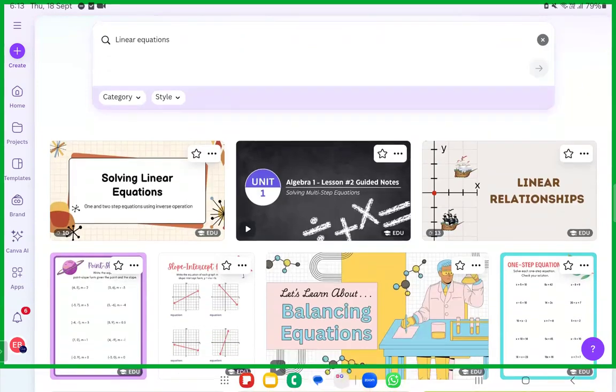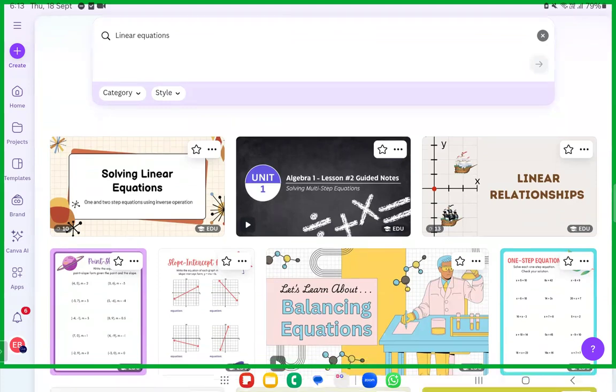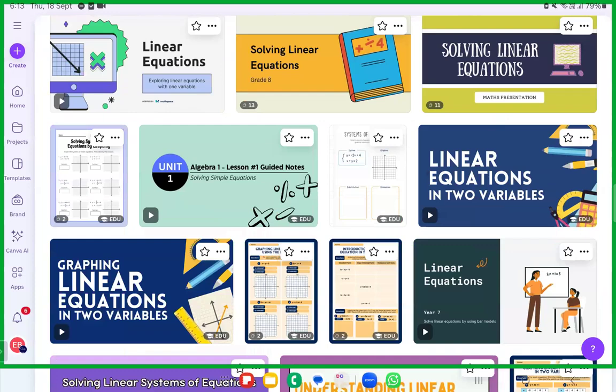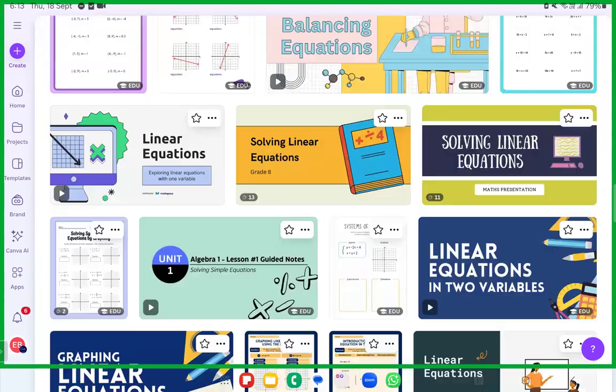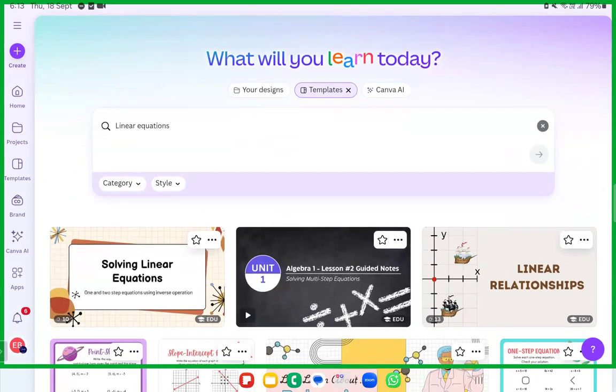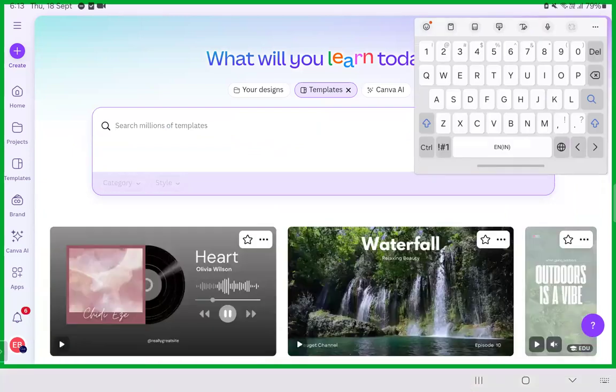You have the worksheets. You have everything here, dear sisters and brothers. If you are a teacher, take it from me, this Canva AI is a boon for you. Go to the templates and go ahead. This is an excellent boon for you all. You can just take care of whatever you want.